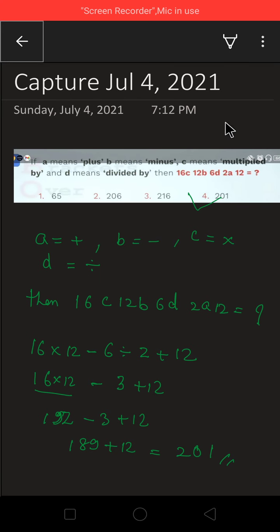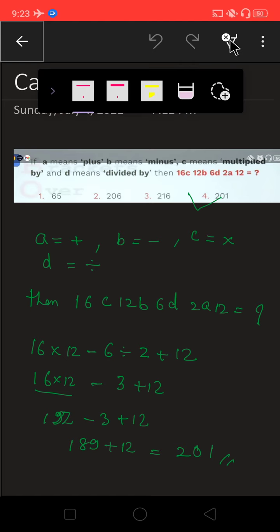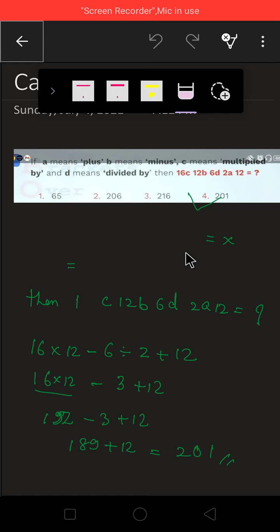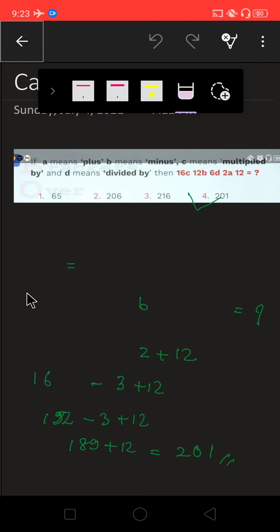Now you can see the second sum on your screen.